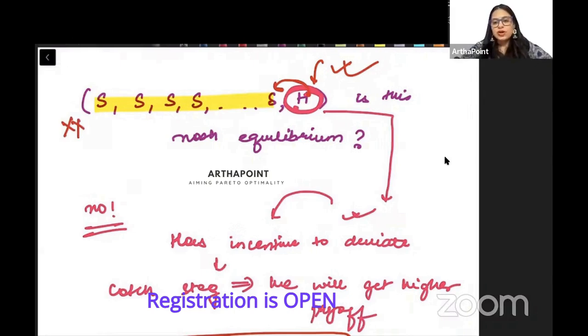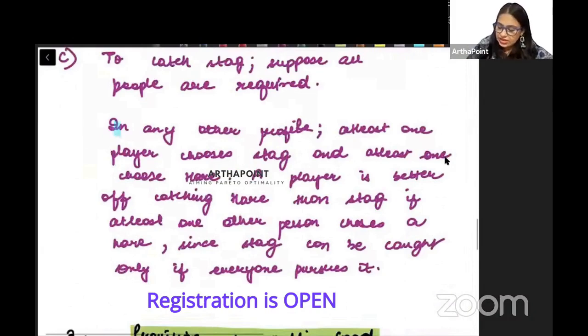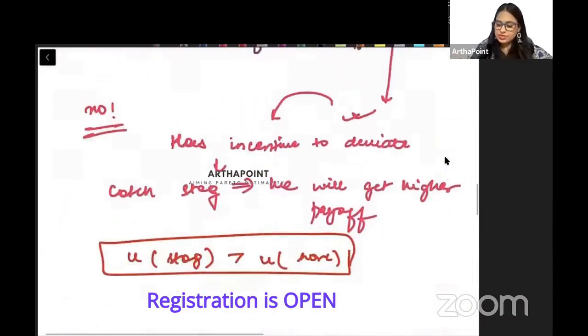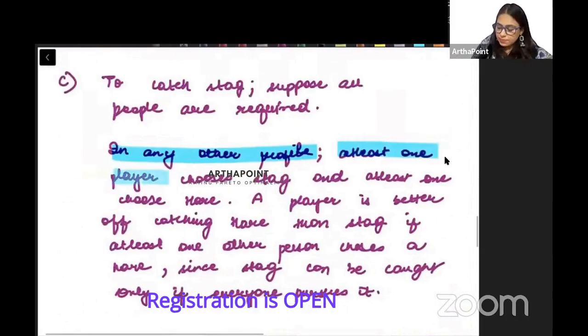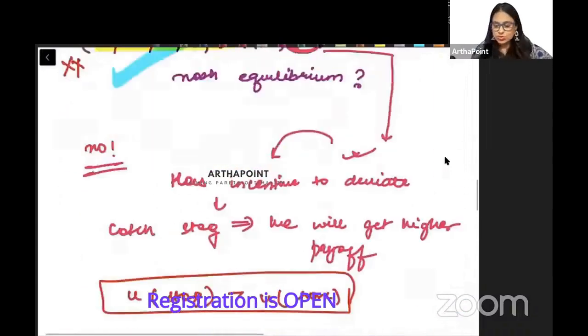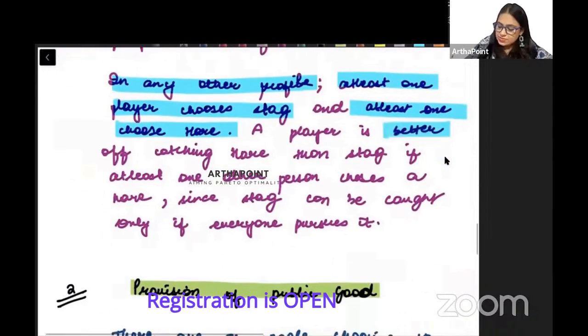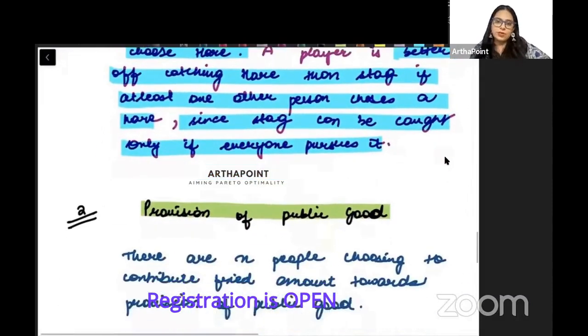Do you understand? So we have gone ahead and said that in any other profile, something like this, at least one player chooses stag and at least one other chooses hare. A player is better off catching hare than stag if at least one other person chooses hare, since stag can be caught only if everyone pursues it.